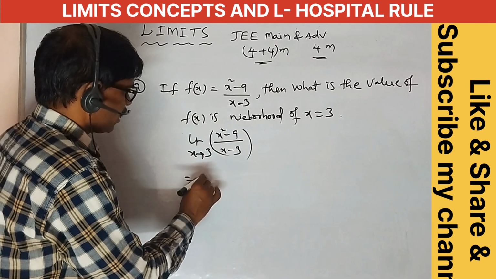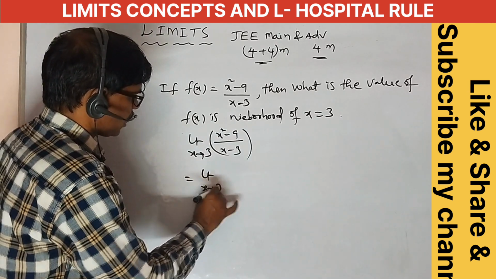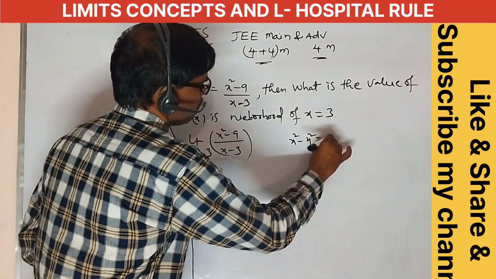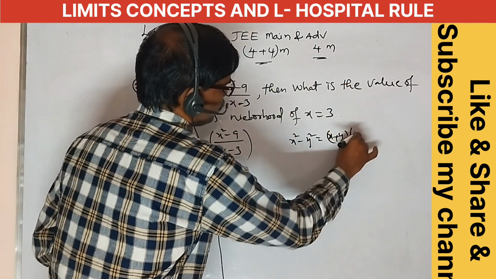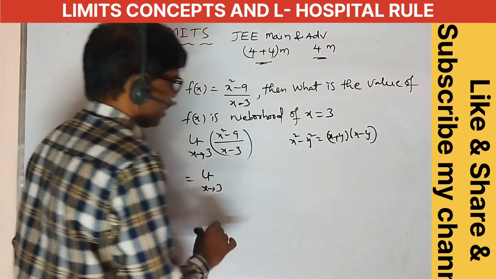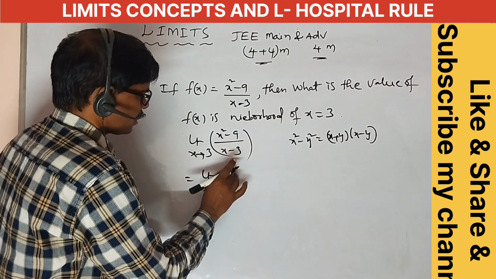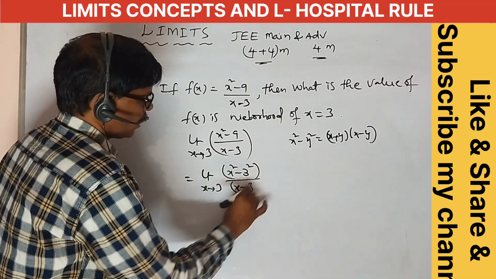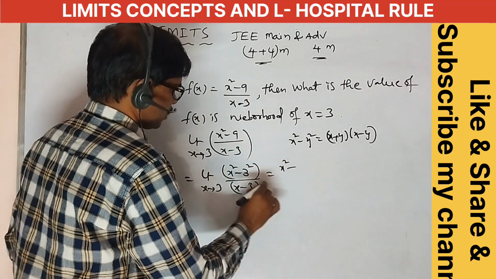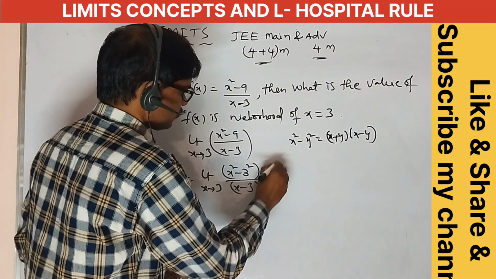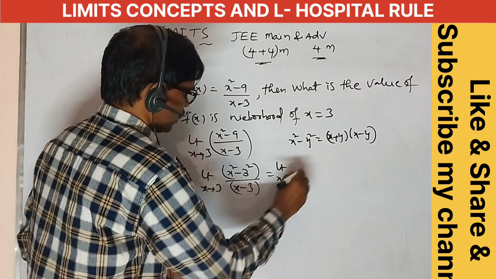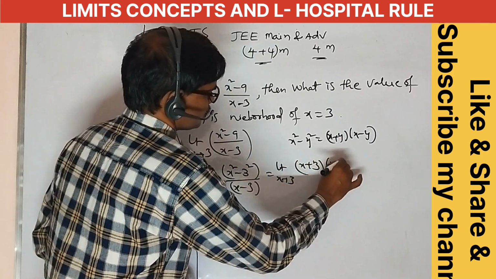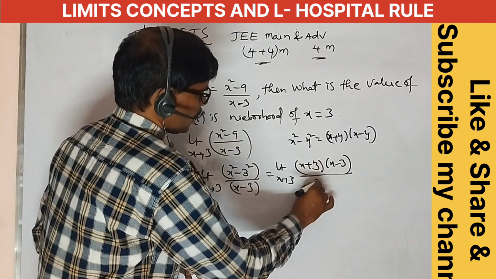Simplify this: limit x tends to 3. Use the formula x square minus y square equals x plus y into x minus y. So x square minus 3 square means x plus 3 into x minus 3, divided by x minus 3.